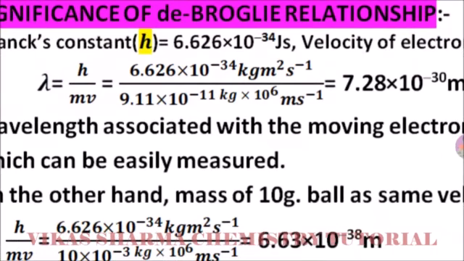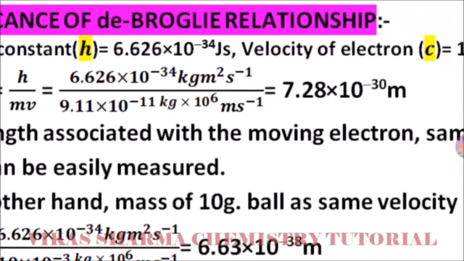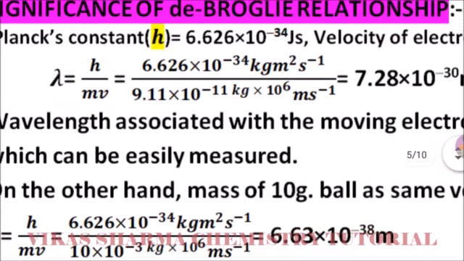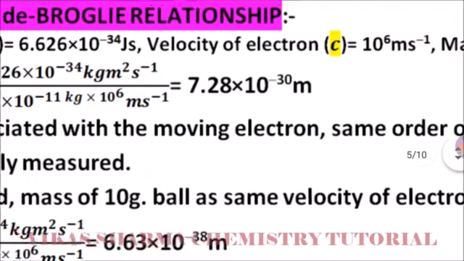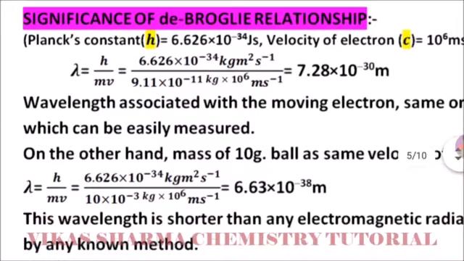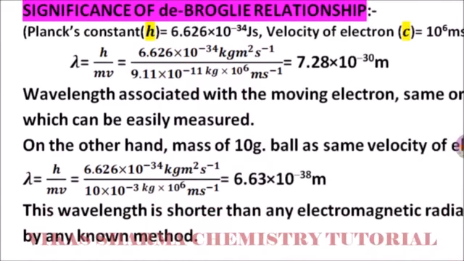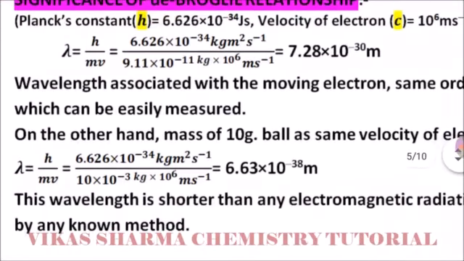So lambda is equal to the Planck constant divided by the mass and velocity of the electron, which is 6.626 into 10 to the power minus 34 kilogram meter square per second, the Planck constant value, divided by the mass of electron, 9.11 into 10 to the power minus 31 kilogram, and velocity of electron, 10 to the power 6 meter per second. So the value comes to 7.28 into 10 to the power minus 10 meter. It is the wavelength of the electron. The wavelength associated with the moving electron is of the same order of magnitude as X-rays, which can be easily measured.